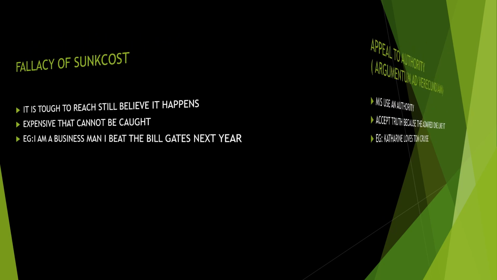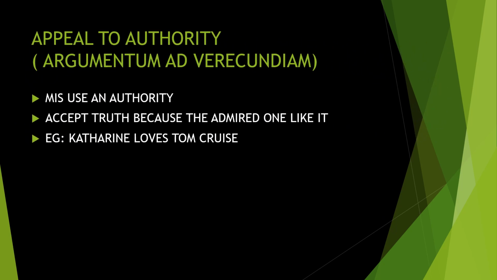Next is appeal to authority, or argumentum ad verecundiam. That is what is called appeal to authority. That is, when an authority is doing it, I will support it. Misuse of an authority, for example, accepting truth because the admired one likes it. For example, Catherine loves Tom Cruise. You know, Tom Cruise is a famous film star. So if you love Tom Cruise, you say that Catherine loves Tom Cruise.